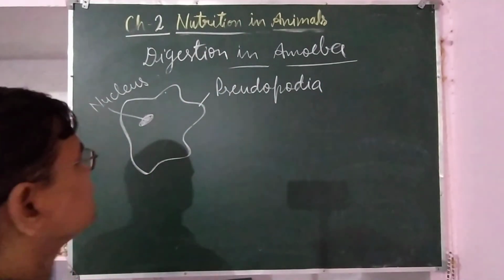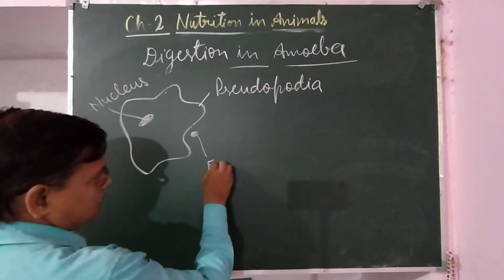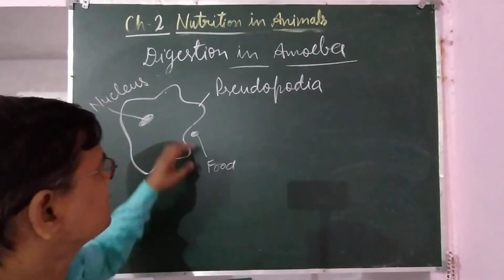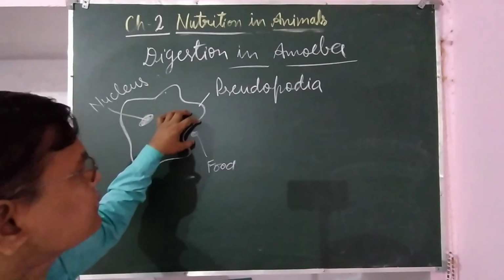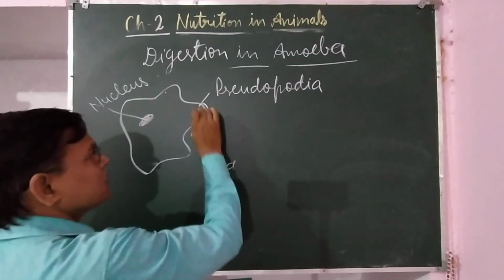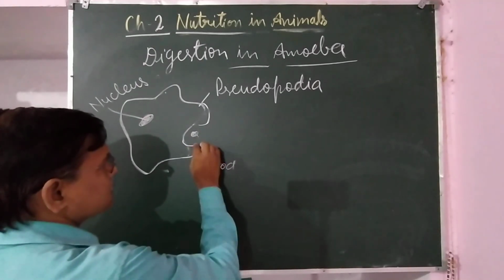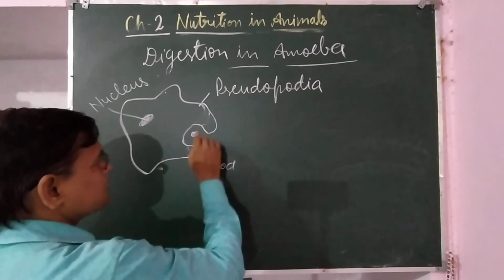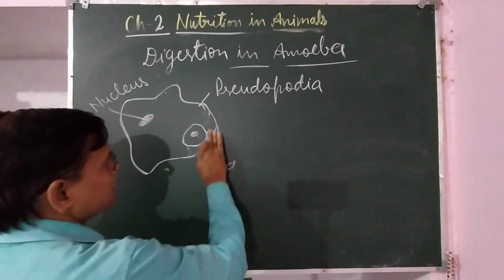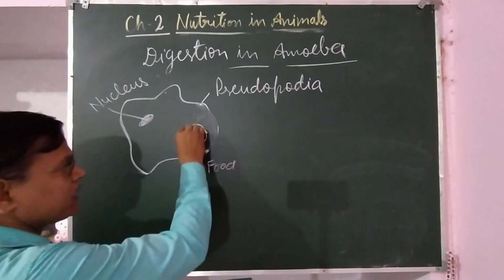But in amoeba, since it is a single cell organism, whenever any food particle comes in contact with the amoeba, it starts to produce outgrowths. These pseudopodia slowly increase, and at a time comes when both the pseudopodia fuse together, and that food particle is captured in a sac like structure.